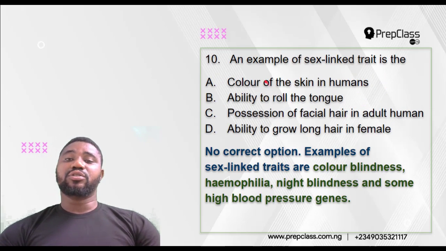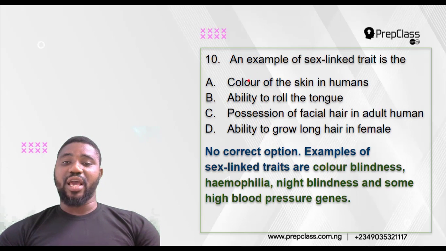You see that none of this is here. Hemophilia is not here. Night blindness is not here. No hemophilia, no night blindness, no high blood pressure, no color blindness. So I said no option is correct, or no correct option. Examples of sex-linked traits are color blindness, hemophilia, night blindness, and some high blood pressure genes. So option A, no correct option.